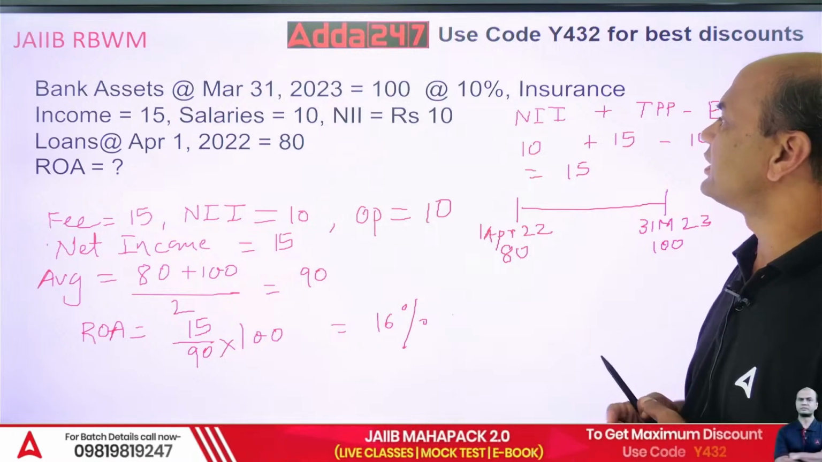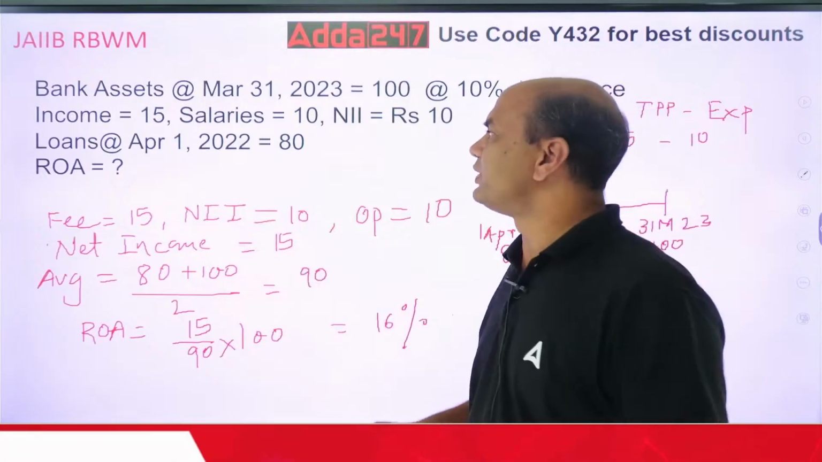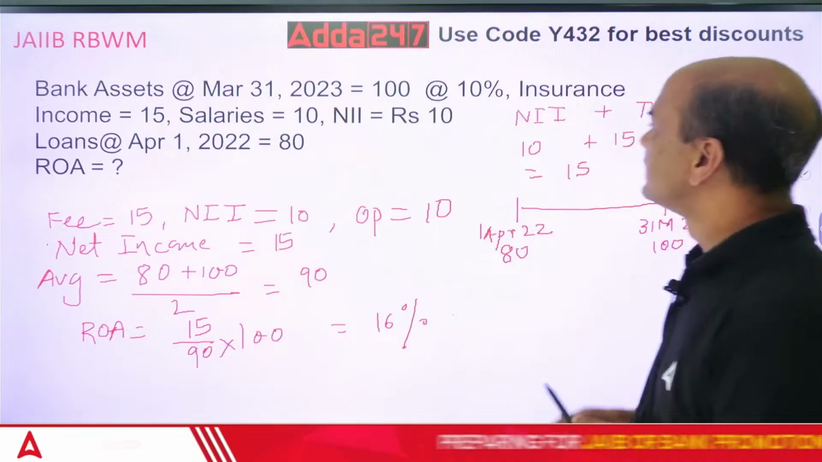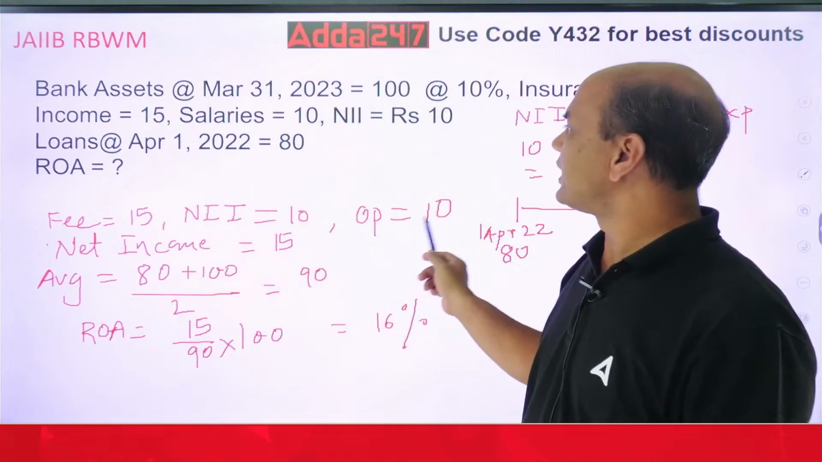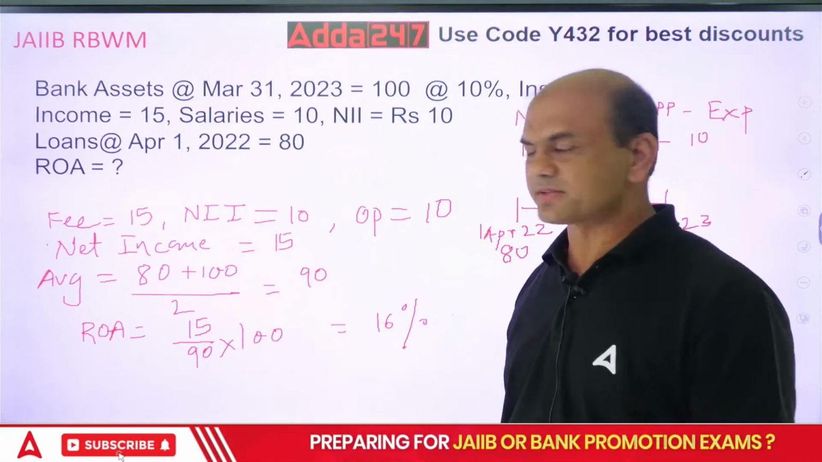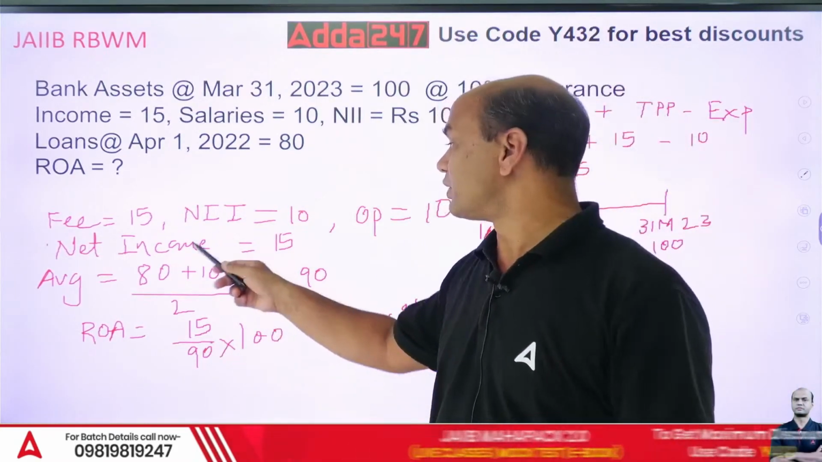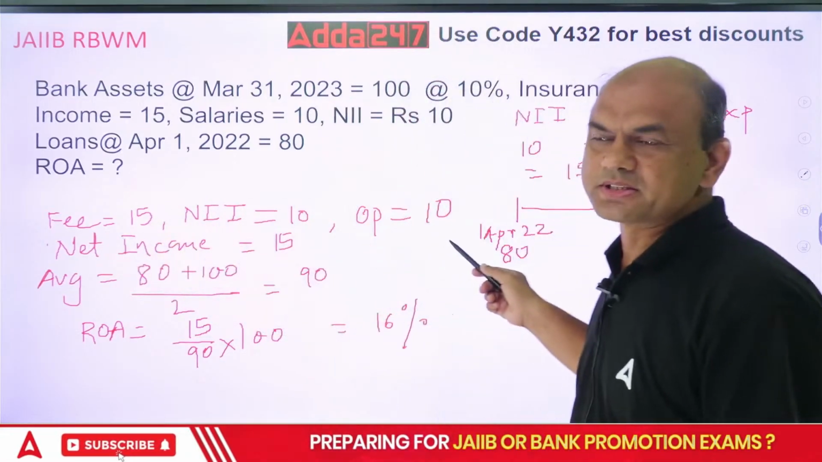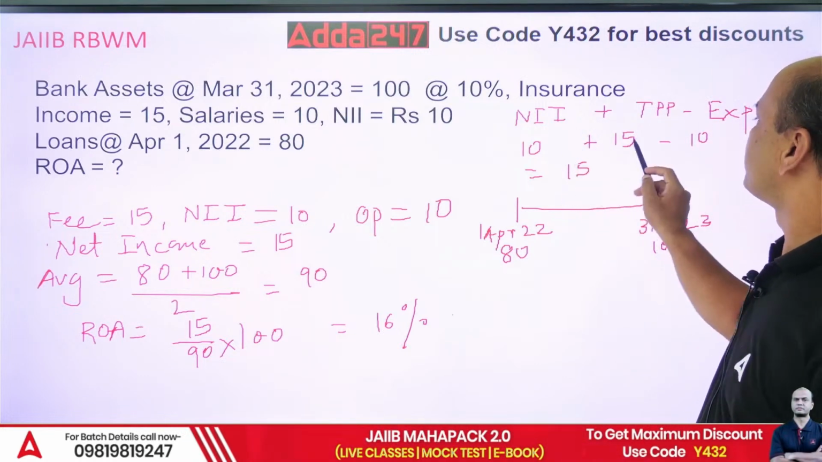NII is given as 10 rupees. Fee income, which is the insurance, is given as 15 rupees. Then the operating expenses, the salaries, are given as 10 rupees. So these are expenses. What is my net income then? My net income equals NII plus fee income minus expenses. So 10 plus 15 minus 10.